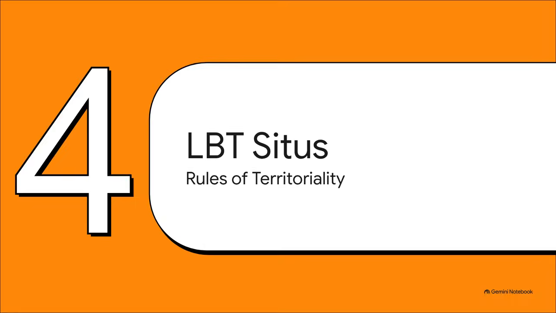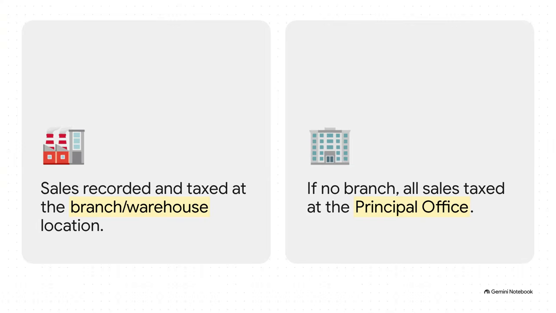Lock it in. Next up, Folder 4, Local Business Tax Situs. You guys are doing great. Now, this is probably the most analytically tricky part of the rules, so really put your thinking caps on. Let's establish the foundational rule of territoriality. Where does the sale actually happen? If a business has a branch, a sales outlet, or a warehouse, all sales made there are recorded and taxed in the LGU where that branch or warehouse is located. Simple enough, right? If there is no branch and everything operates out of a main hub, then default to the principal office. All sales are recorded and taxed there.